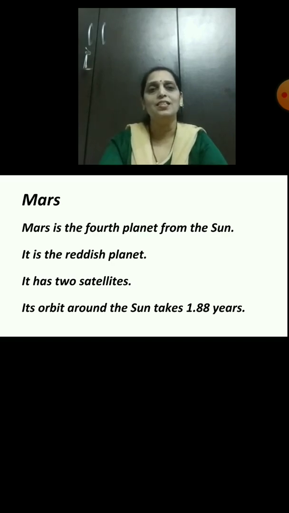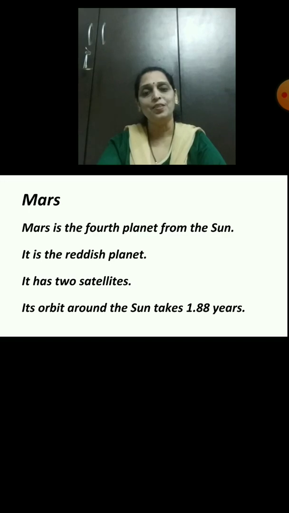Now students, tell me, what position is Mars from the Sun? Yes, it is in the 4th position from the Sun. What is the color of the planet Mars? Yes, it is reddish in color. How many moons does it have? It has 2 moons, means 2 satellites.